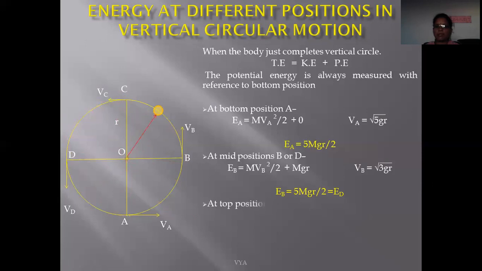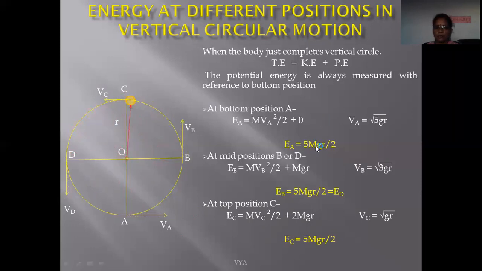Now next we consider the top position. Total energy is the kinetic energy plus potential energy. At the top position, this particle is at a height equal to 2 times the radius of this circle. So potential energy is 2mgr and kinetic energy is mvc square upon 2, where the velocity at point C, the top point, is given by square root of gr. So the total energy is given by 5/2 mgr.